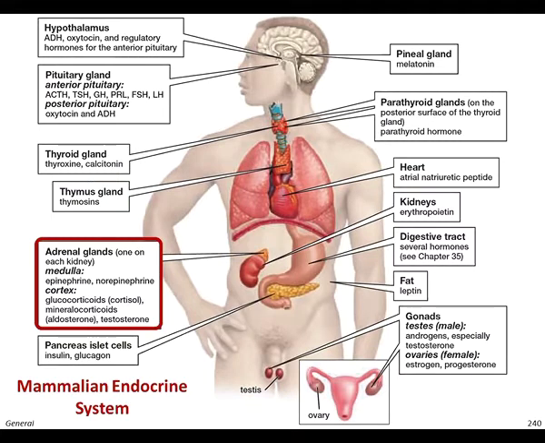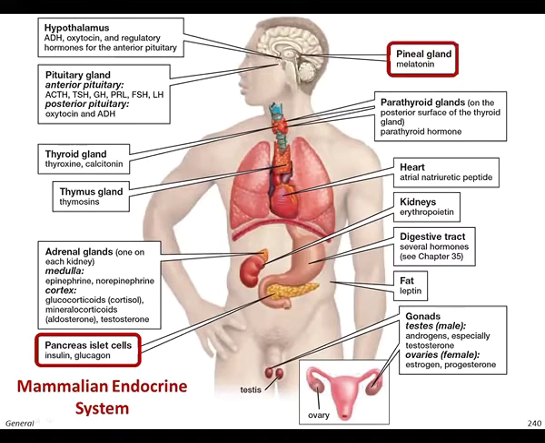Then the adrenal gland, which is located on top of each kidney and consists of the adrenal medulla and adrenal cortex. Both of these regions secrete specific hormones. One of the major famous hormones is adrenaline, or epinephrine, secreted by the adrenal medulla. Then we have the pancreatic islet cells. The pancreas majorly secretes two very important hormones, insulin and glucagon, which control the blood sugar level.